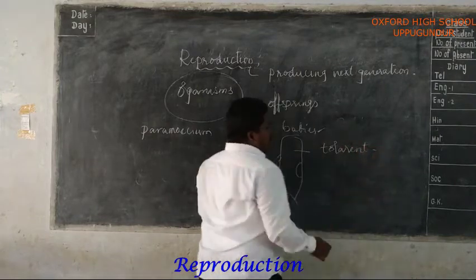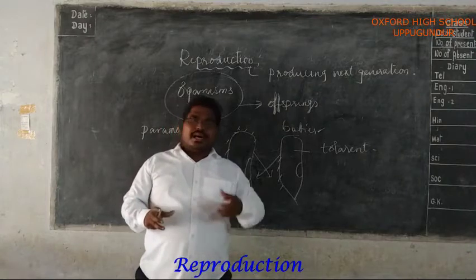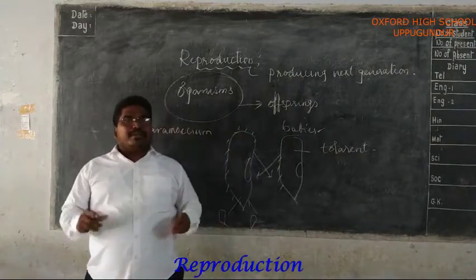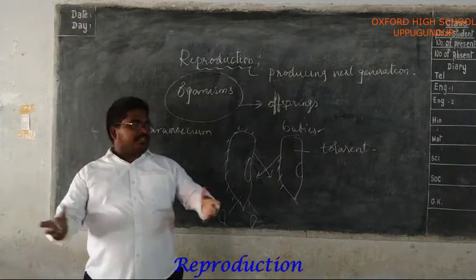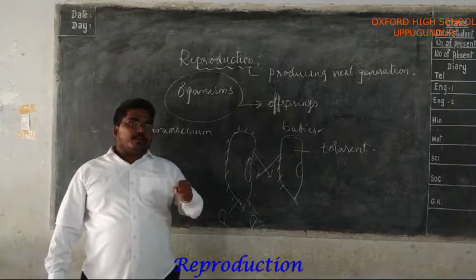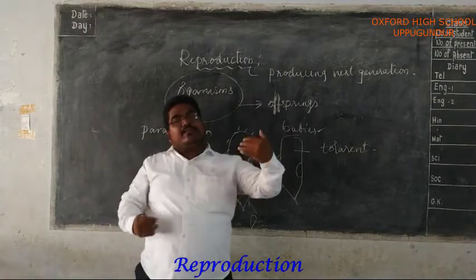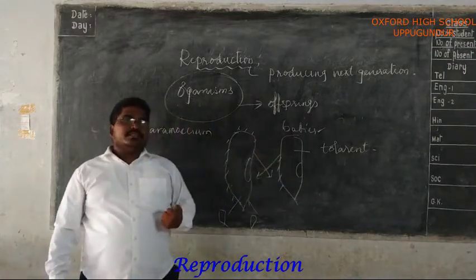Tolerant means the more capable one, which can face abnormal situations or unfavorable conditions present around it. More powerful one. So organisms reproduce differently in different situations. Do you understand?